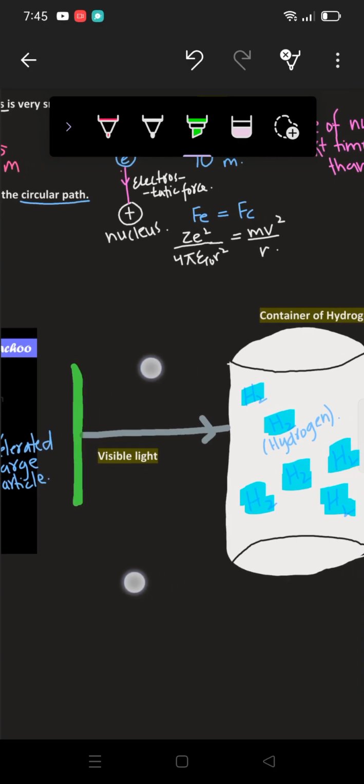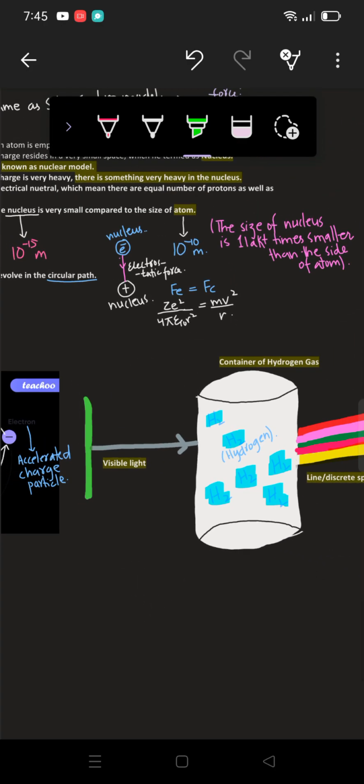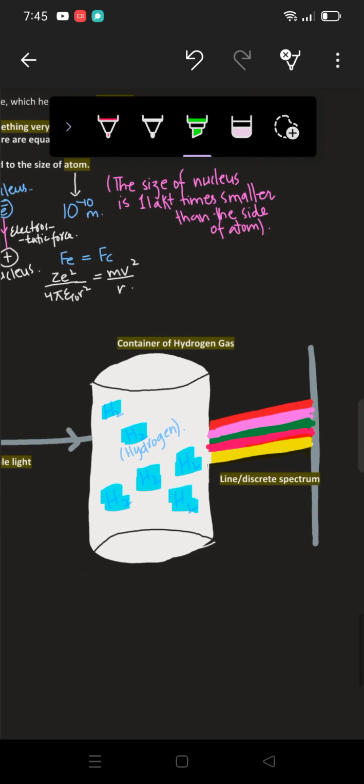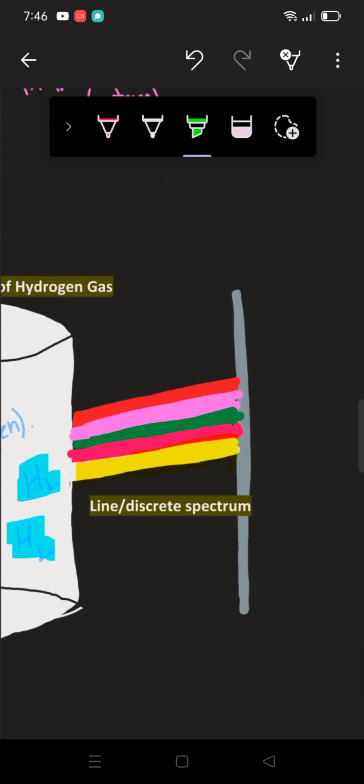This is visible light, which will pass through the medium and spread into the particular colors it is made up of, right? We know that visible light is made up of 7 colors. So if it is passed through the medium, there should be 7 colors here, but we have not gotten 7 colors, we have just gotten 5 colors.